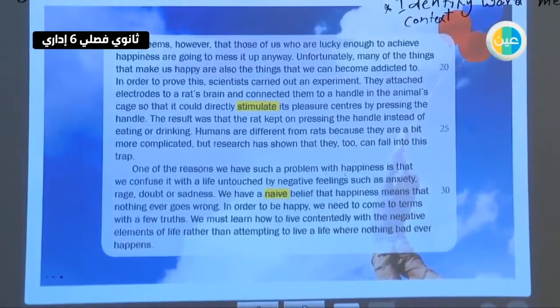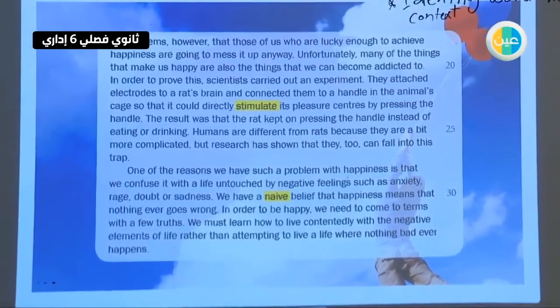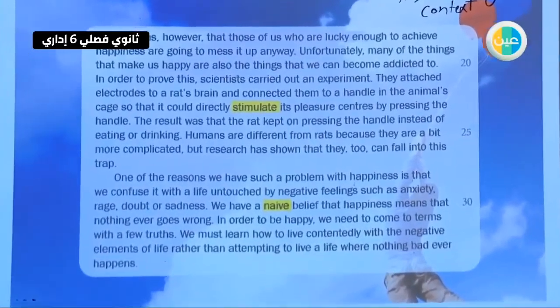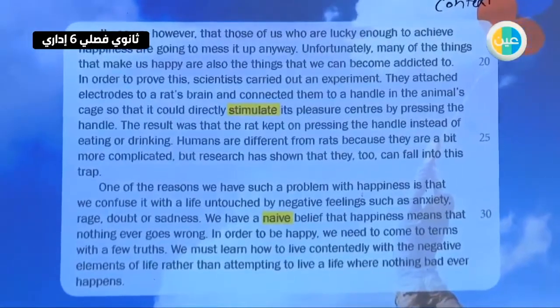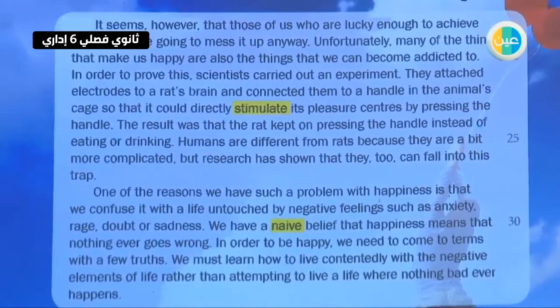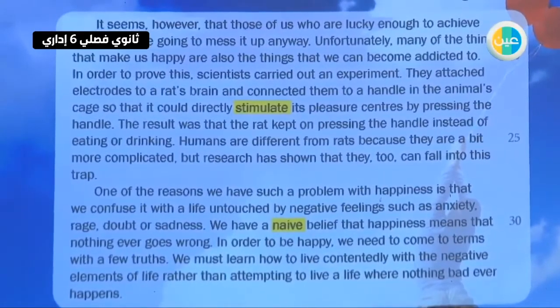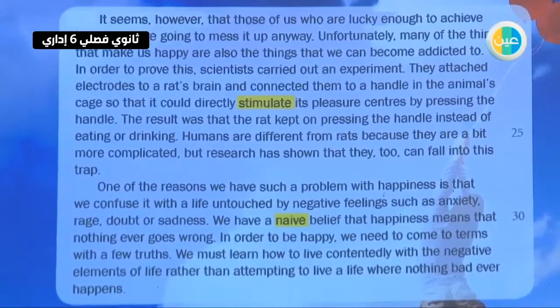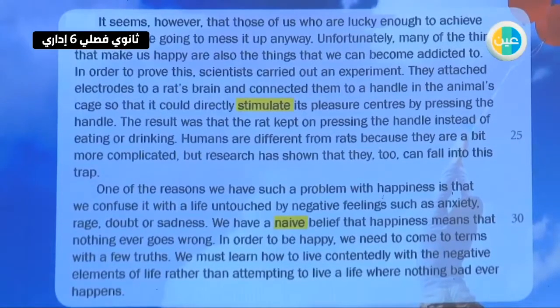The fourth part, it seems, however, is that those of us who are lucky enough to achieve happiness are going to mess it up anyway. Unfortunately, many of the things that make us happy are also the things that we can become addicted to. In order to prove this, scientists carried out an experiment. They attached electrodes to a rat's brain and then connected them to a handle in the animal's cage.